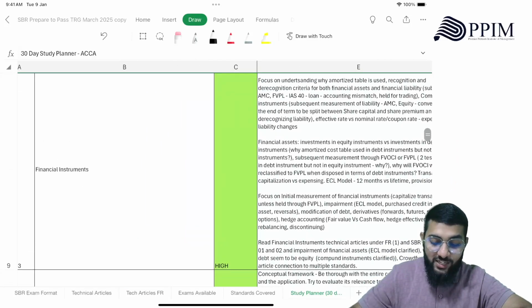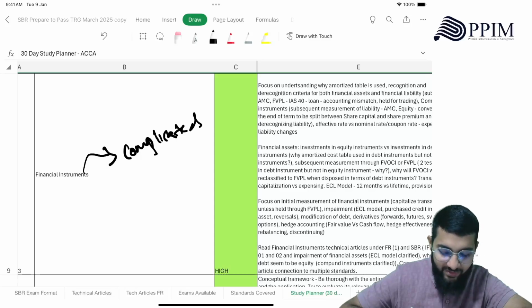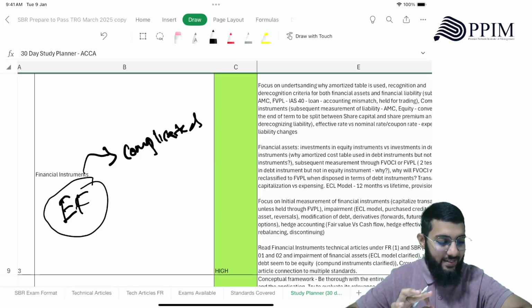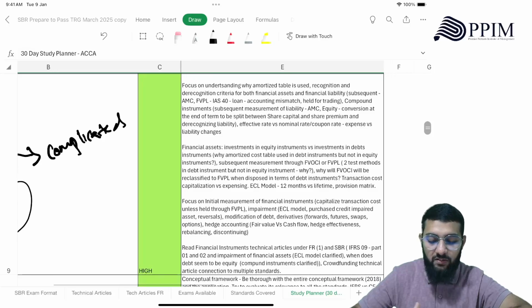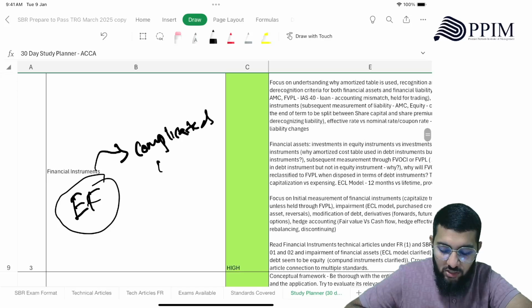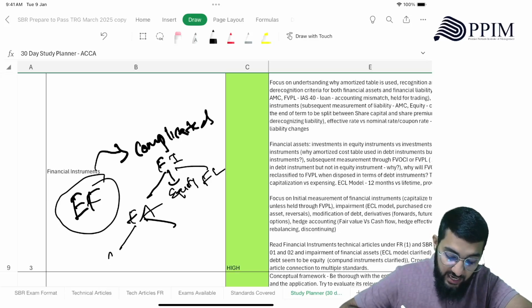Then there is financial instruments. Now this is one of the most complicated standards, but examiners' favorite. Why? They like the standard and they like the students. They would appreciate if students also know what the standard is, right? So here you need to understand how financial instrument is split into financial asset, financial liability. Then there's equity component also, right? Financial asset, how it can be either investment in equity or debt instrument, right?